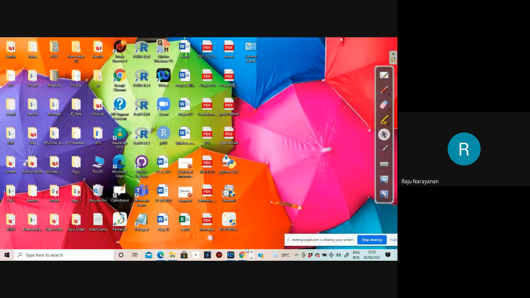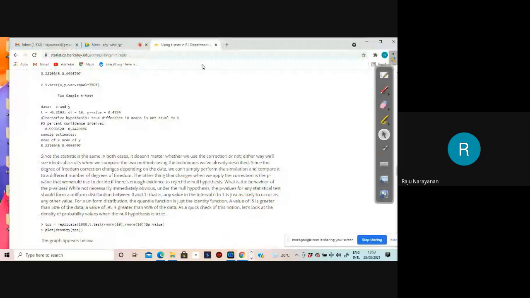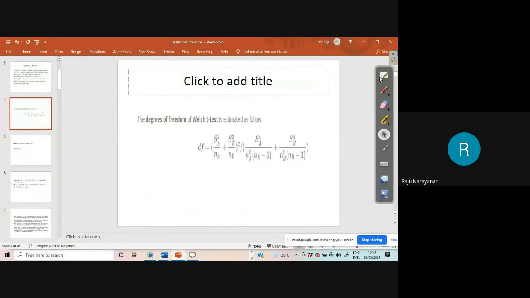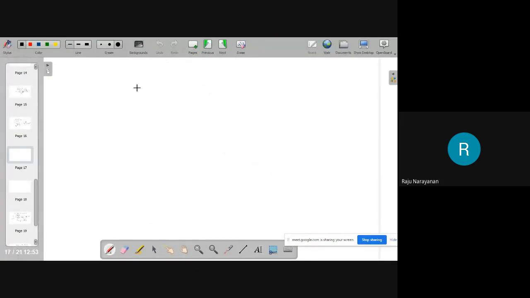Paired t-test means what? In two sample t-test, we have two different populations. Suppose you consider only one sample. One situation is this. You consider one sample and the observations are taken at two different points of time. For example, before the training program,